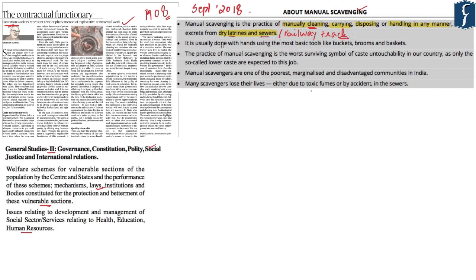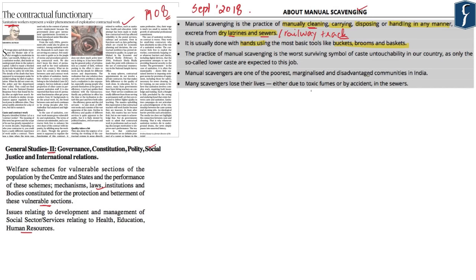As mentioned, it is usually done with hands using the most basic tools like buckets, brooms and baskets. All these people do not have proper equipment or even protective gear like gloves and masks while they are cleaning these latrines and sewers. Manual scavenging in India is not just a job, it has a lot more implications, especially in the social context.